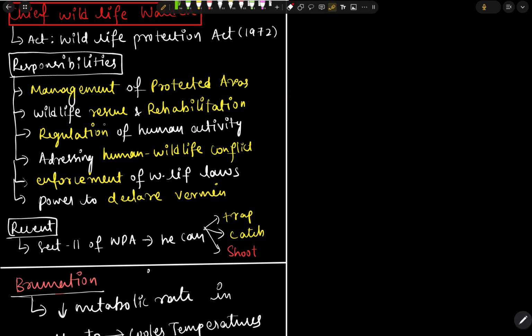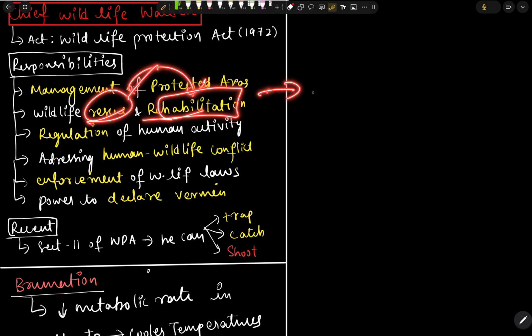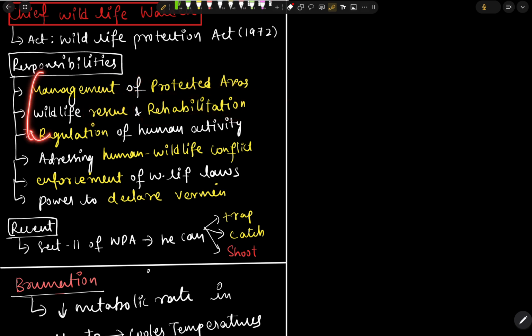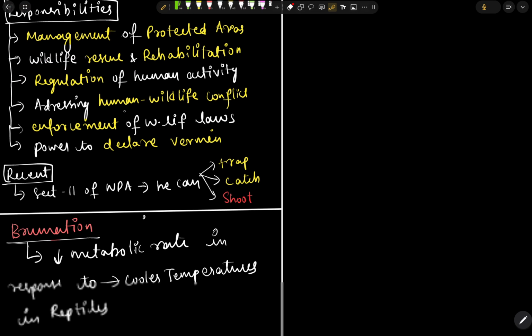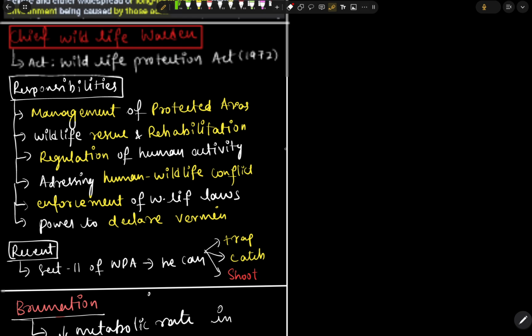Next, he has the power to rescue and rehabilitate wildlife species. And next he has the power to regulate human activity. That means we have some regions where we cannot go, like protected areas. In that region, the wildlife warden has the power to regulate human entrance or human activity. Next he has the responsibility to solve the human-wildlife conflict.